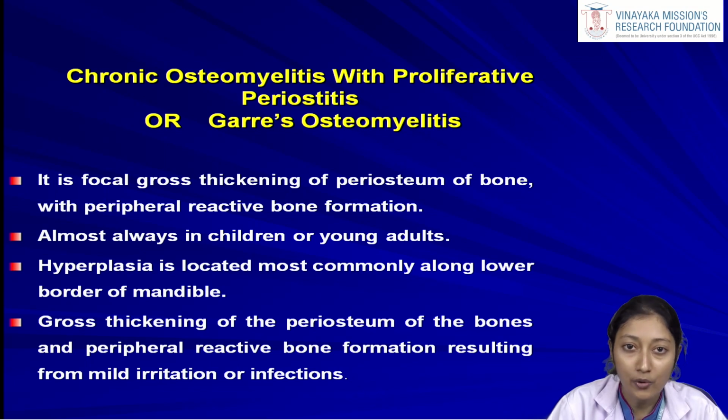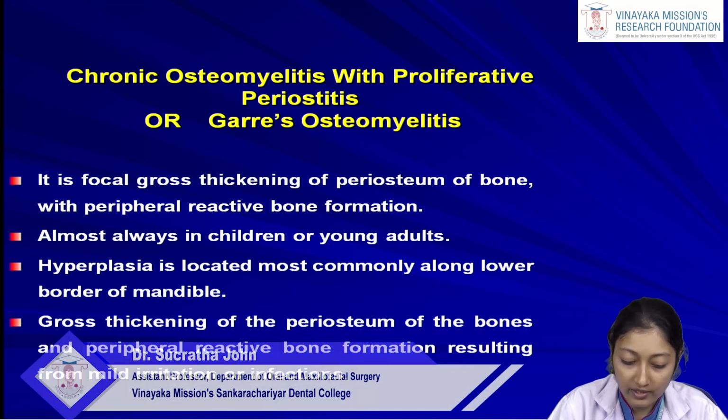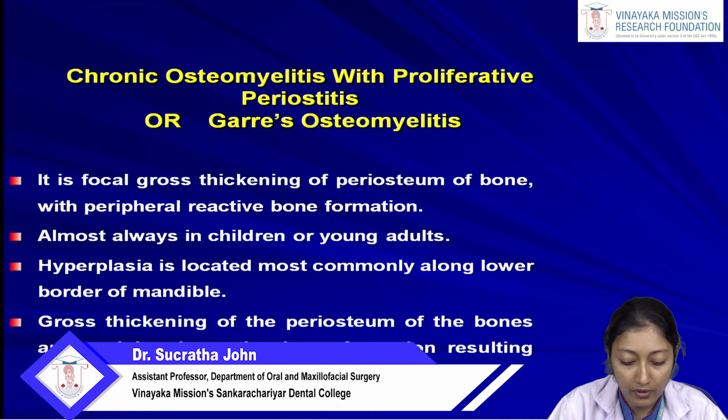Again, this is a non-suppurative type of osteomyelitis. It is a focal gross thickening of the periosteum of bone with peripheral reactive bone formation. Almost always in children or young adults, hyperplasia is located most commonly along the lower border of the mandible. Gross thickening of the periosteum and peripheral reactive bone formation result from mild irritation or infection.